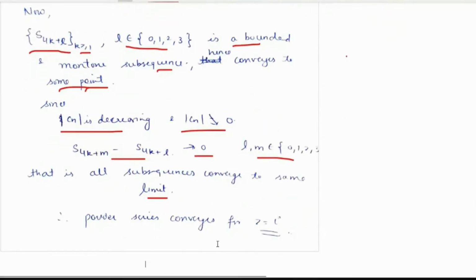So therefore, the power series converges. What do we need for convergence of series? We found that the monotonic subsequence converges to some point. Then using the property again, all the subsequences S4k plus L converge to the same limit because it is a Cauchy sequence, so therefore the power series would converge for z equal to iota also.